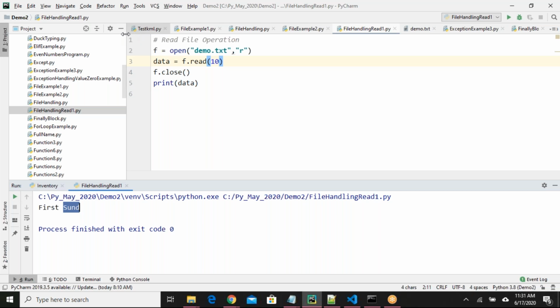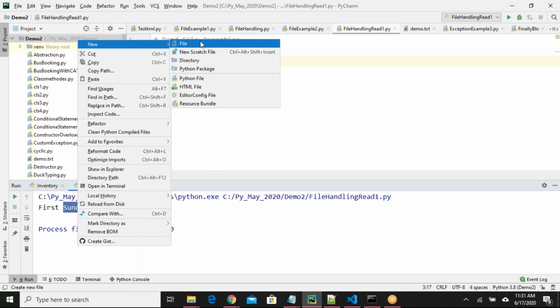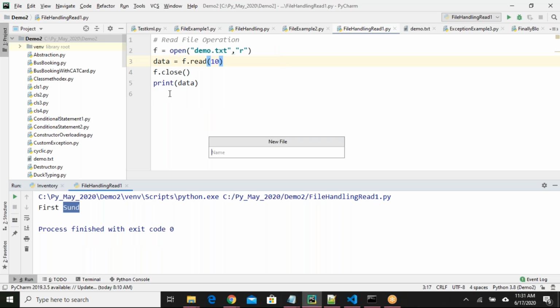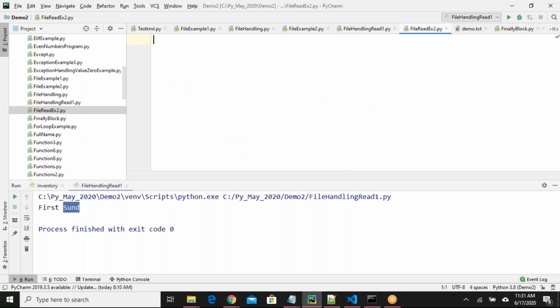We'll go to the next example. Next example we have is readline. Like writeline, we have readline also. New Python file, file read example 2. f equals open demo.txt, r read mode.